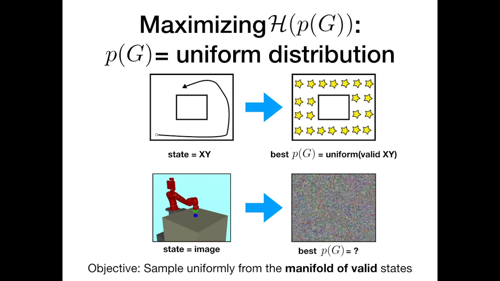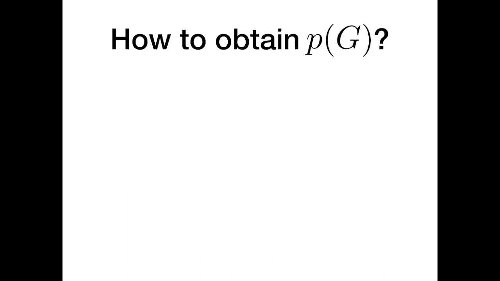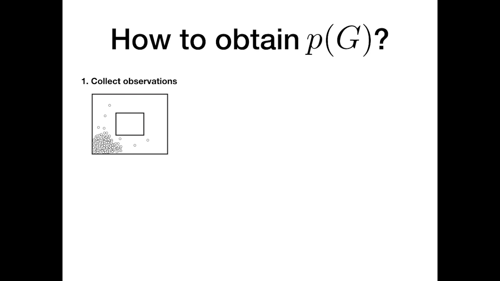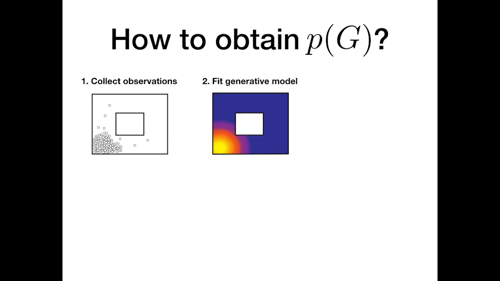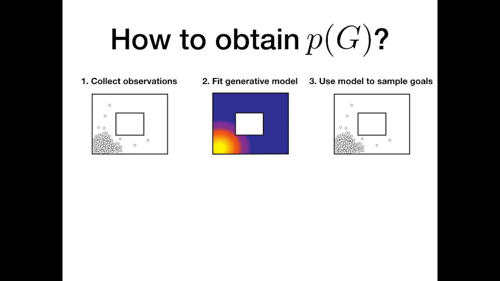This is where the method that we propose, called Skew-Fit, comes in. It's a method for learning to sample goals uniformly from the manifold of valid states, without knowing this manifold ahead of time. Let's first discuss how we can obtain a goal distribution to start with. Since we don't know the set of valid states ahead of time, we can roll out a stochastic policy to collect some states, train a generative model over the states, and then use this generative model to sample goal states for exploration.